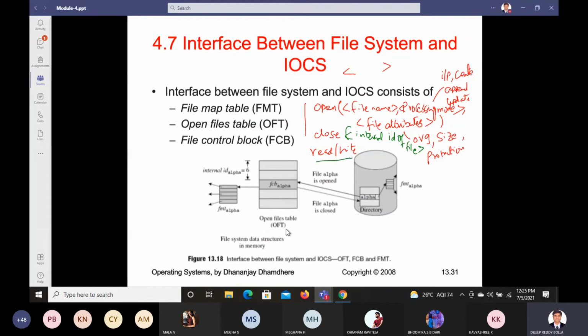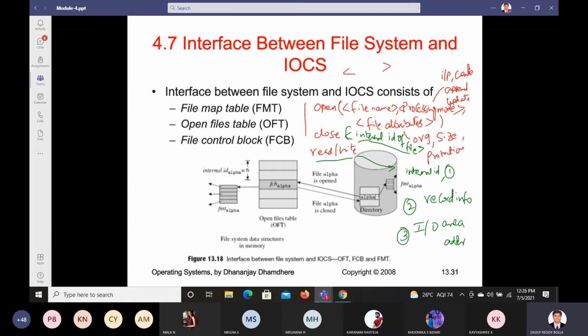What about read write information? What all things do we need to know in that? For read write, we need to know the internal ID. Along with this, we need to know the record info, and the input/output area address. First thing, internal ID. Second thing, record info. Third thing, input/output area address. So these things we should know.